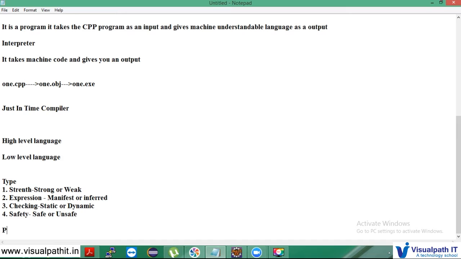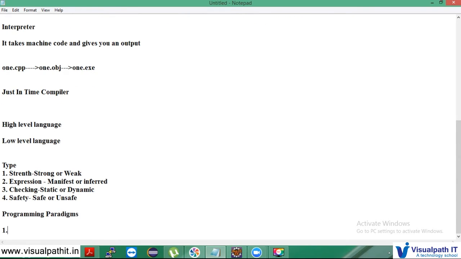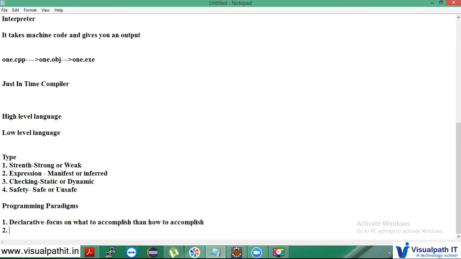Next, if you see the programming paradigm, paradigm is called methodologies. What's the first one we saw? It must be declarative. It is focused on what the language is supposed to accomplish, then how it is accomplished. So it focuses on what to accomplish, then how to accomplish, right?